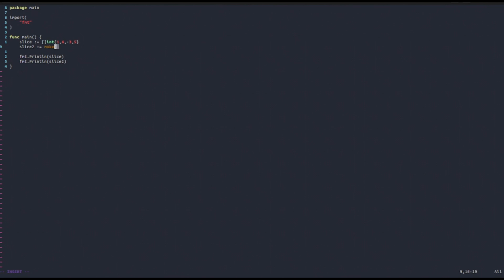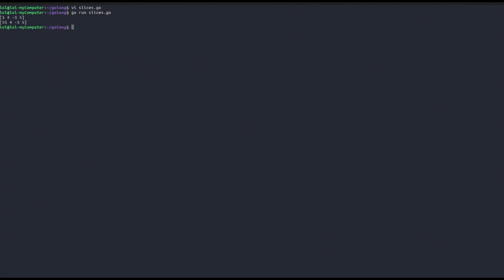We will use the make function, set it equal to a slice of integers of length equal to the length of the first slice. Then we copy the content of slice inside slice 2. You need to put the destination first and then the source. And now let's try to modify slice 2 at the first index, for example, set it equal to 55 again as before. Let's see what happens.